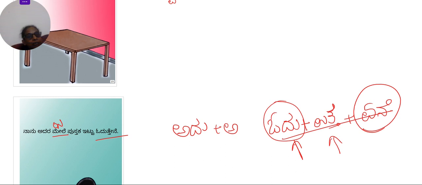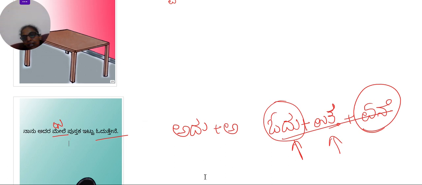But it is skipped here. Sometimes it is not very much specifically required to put the annu vibhakti here. Sometimes that is skipped. Okay, so it's not a big mistake, but if you put annu, then it makes a complete proper sentence. But sometimes annu is skipped.